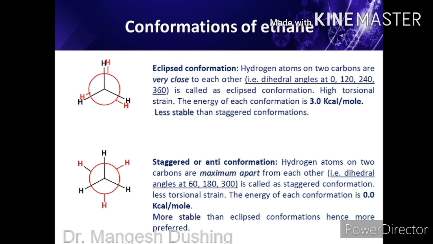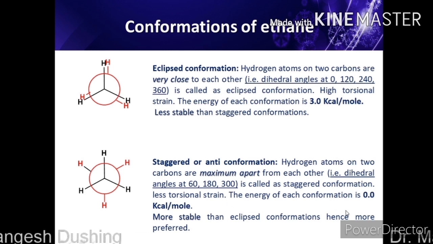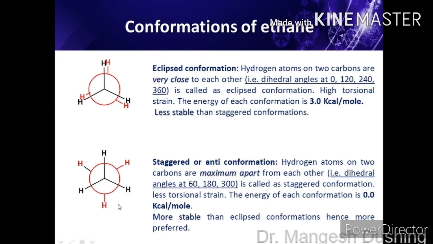Here, as all the hydrogens are maximally away from each other, it has less torsional strain and the energy of the conformation is 0.0 kilocalorie per mole. As the energy decreases, stability increases. In this way, the eclipsed conformation is less stable than the staggered conformation, and the staggered conformation is more stable than the eclipsed conformation.